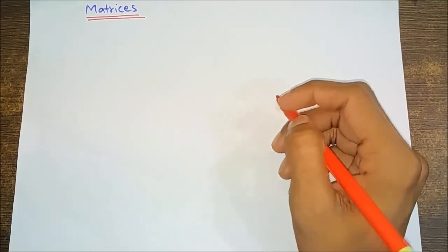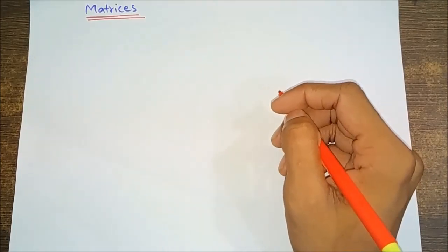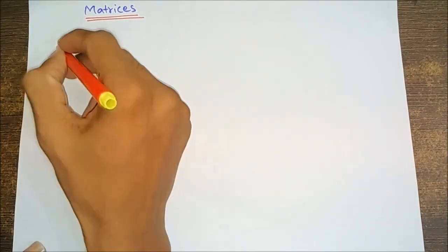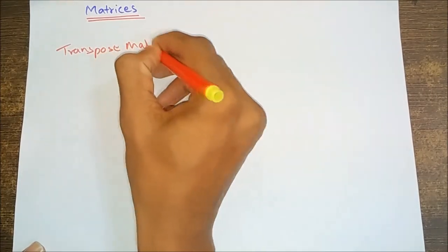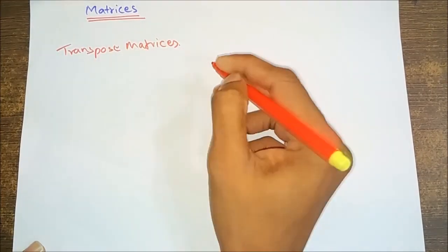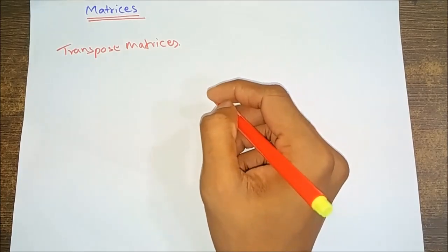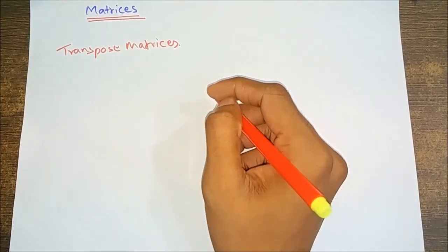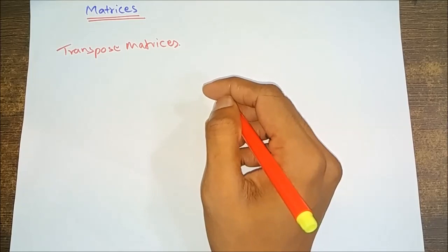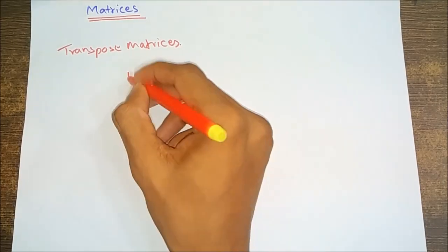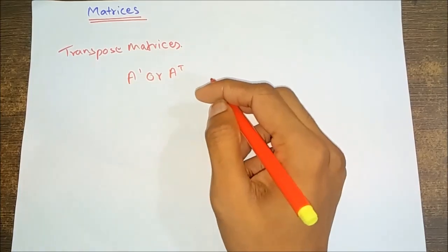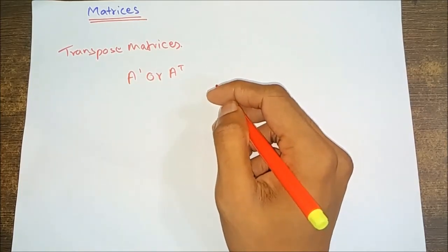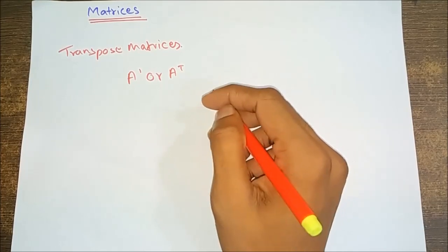The synopsis of matrices. There are many types of matrices. Among those, one is the transpose matrix. If A is a given matrix, then the transpose of matrix A is denoted by A transpose, that is A dash, or A transpose, and is obtained from A by changing the rows into columns and the columns into rows.